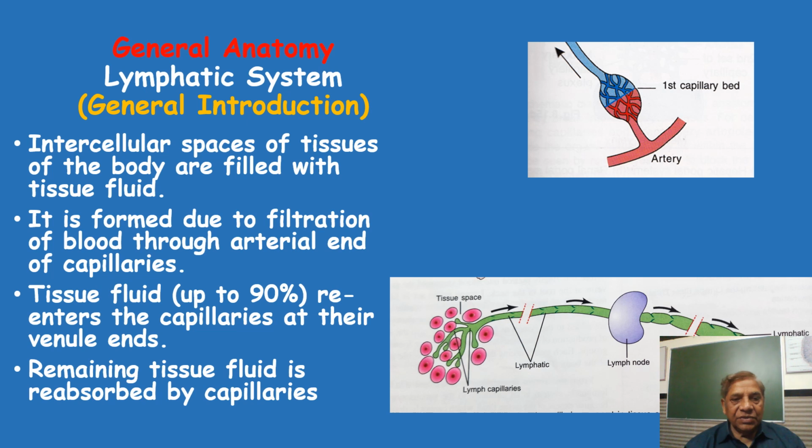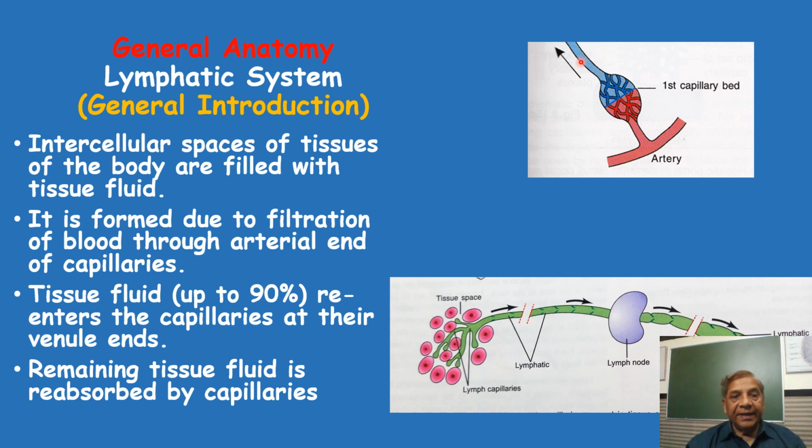Here, if you see the capillary, in this first diagram on the top, where I am moving this pointer, this is the arterial end, where the terminal or meta-arteriole is present, which breaks up into the arterial end of the capillaries. The other end, shown in blue, is the venous end of the capillary.